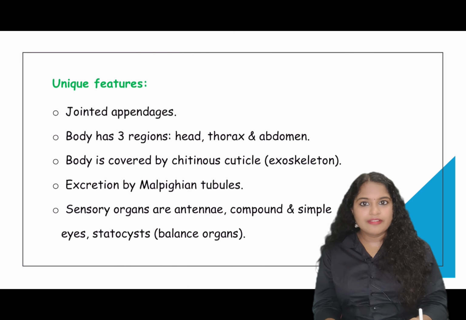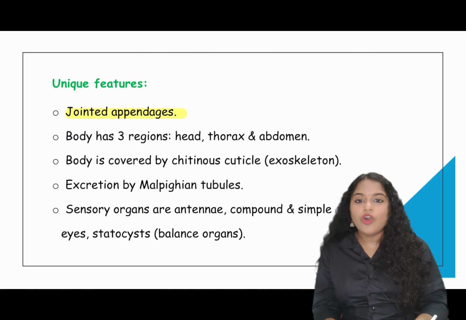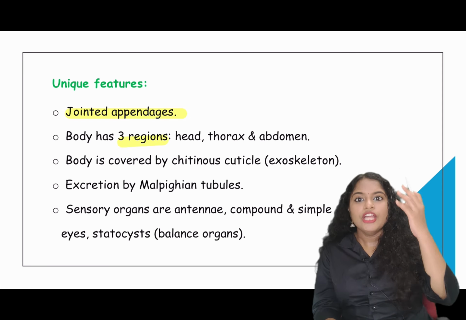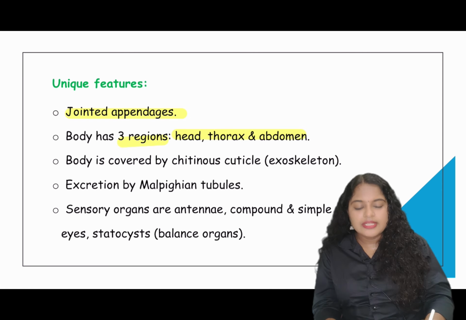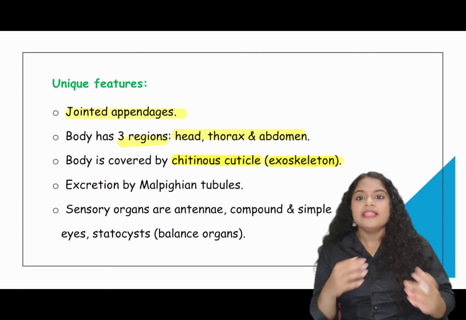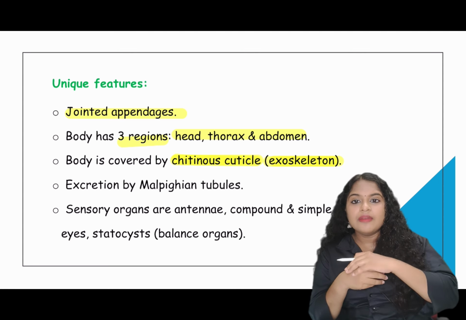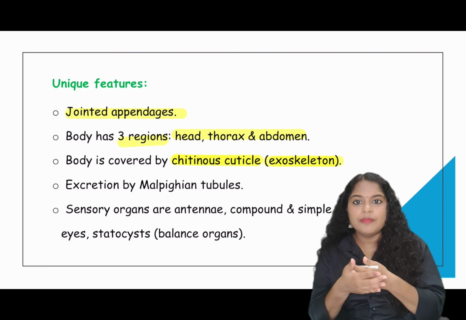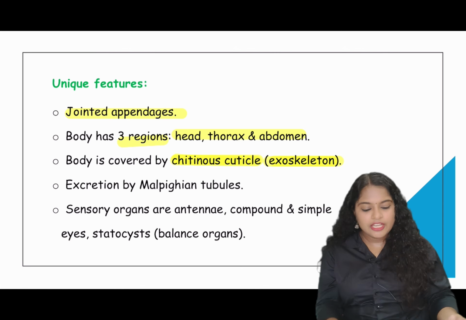Now, the unique features of phylum Arthropoda: they have jointed appendages. Their body is divided into 3 regions, that is head, thorax and abdomen. Their body is covered by a chitinous cuticle, that is their exoskeleton. What is exoskeleton? The type of skeleton which is covering their body surface is called exoskeleton, and the type of skeleton which is present inside the body of an organism is called the endoskeleton.